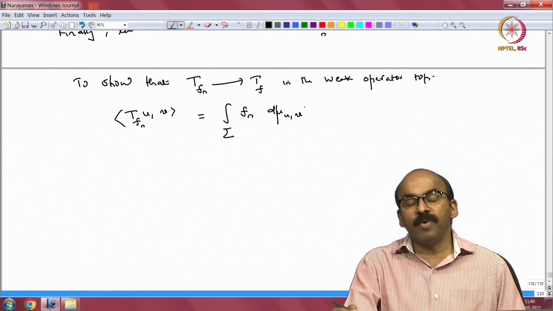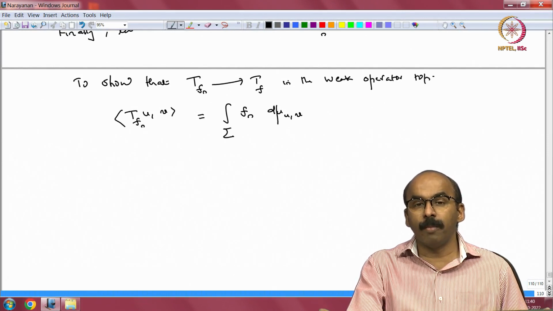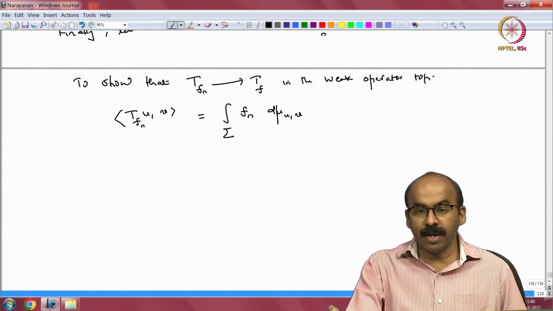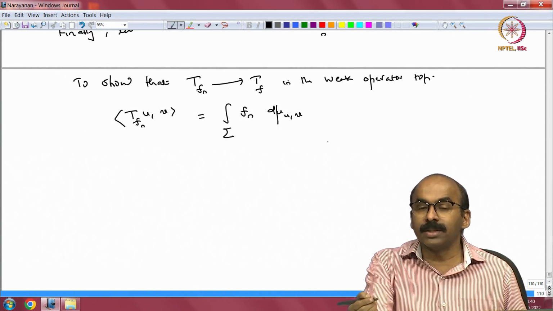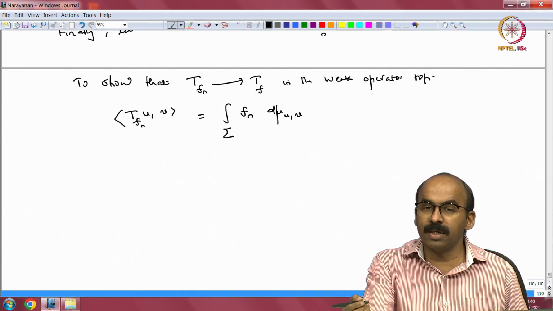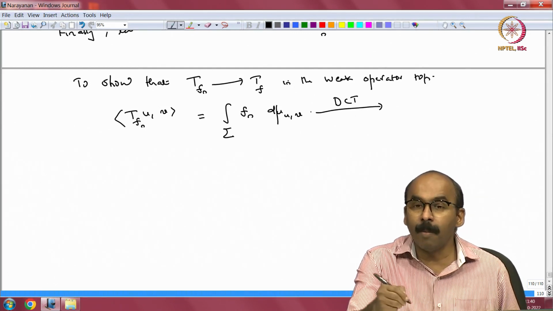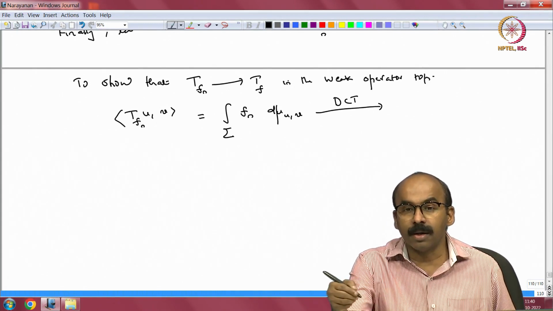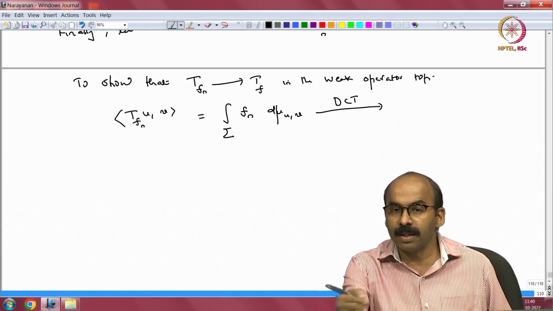So, d mu u v is a complex finite measure, so its norm is less than or equal to norm u times norm v, and f n converges to f pointwise, and all the mod f n's are bounded by some constant, and this is a finite measure. So, that constant is actually in L 1, and so DCT will apply. Remember these are complex measures, so you have to use the polar form: write it as something times a positive measure and then apply DCT.